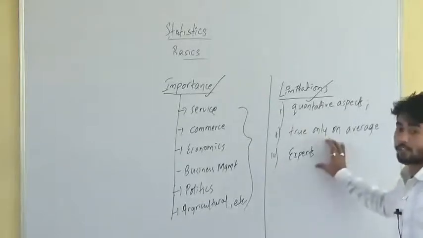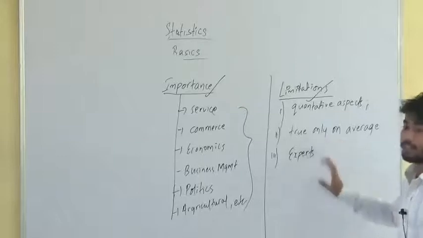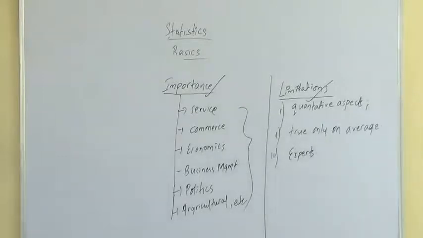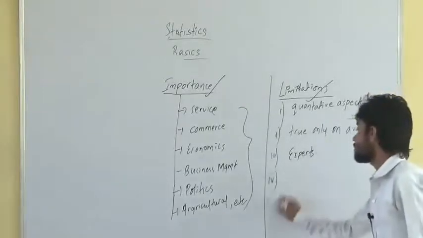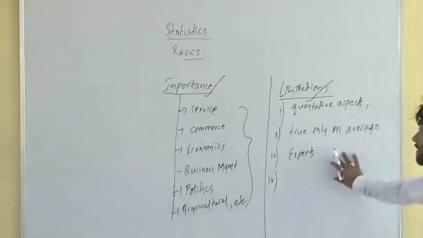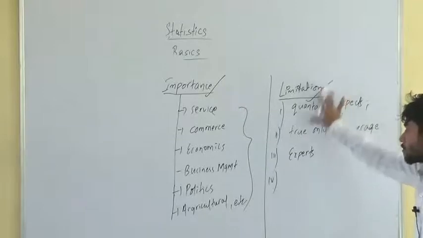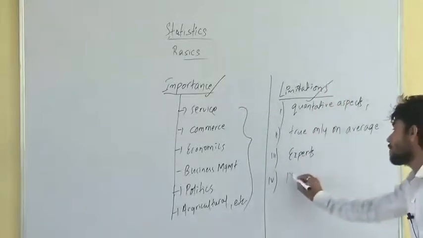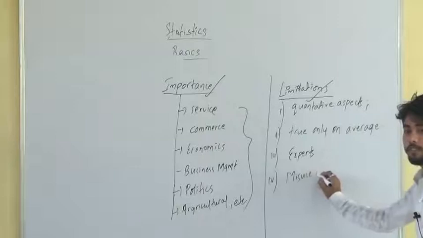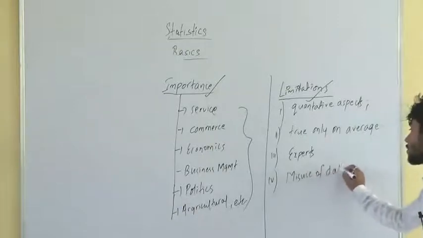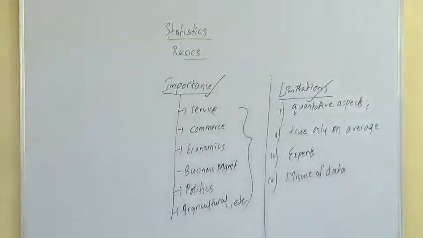We require experts to analyze and interpret the statistical data. Since experts are utilized to analyze the data, there is more chance of misuse of data. Getting it? These can be said to be some limitations of statistics.